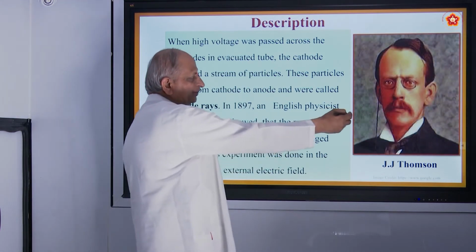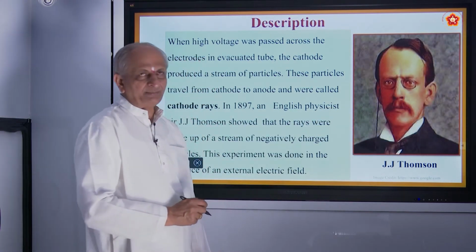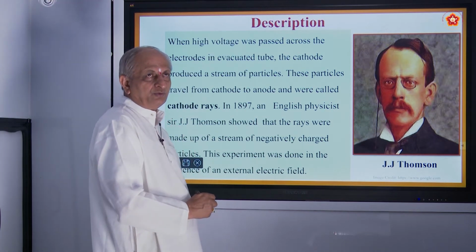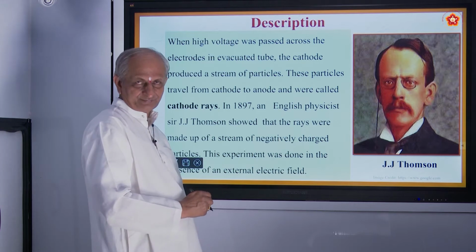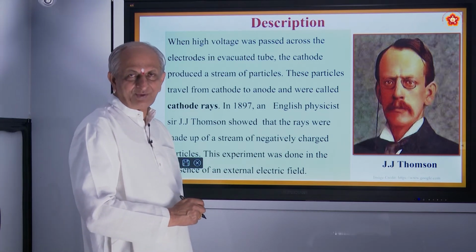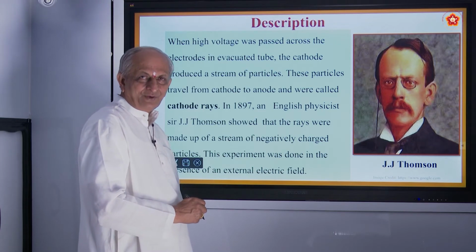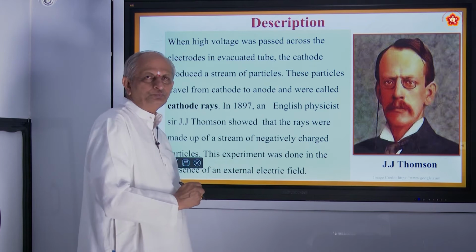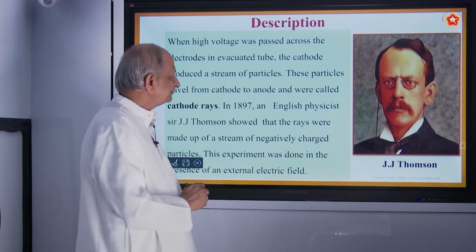So this is J.J. Thomson, who was awarded the Nobel Prize for his very, very special discovery. How many want to get a Nobel Prize? You also want to get it? Okay. If you want to get it, you must do hard work like him. You do a lot of experiments.